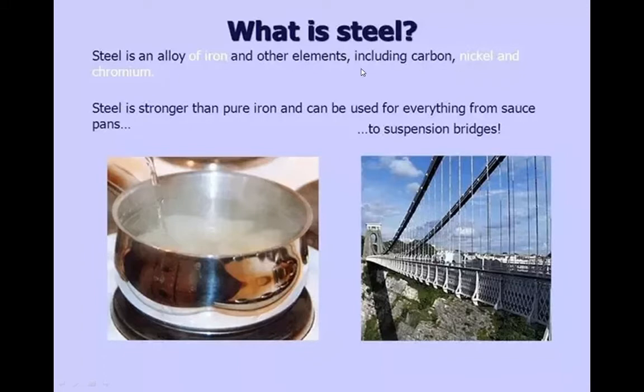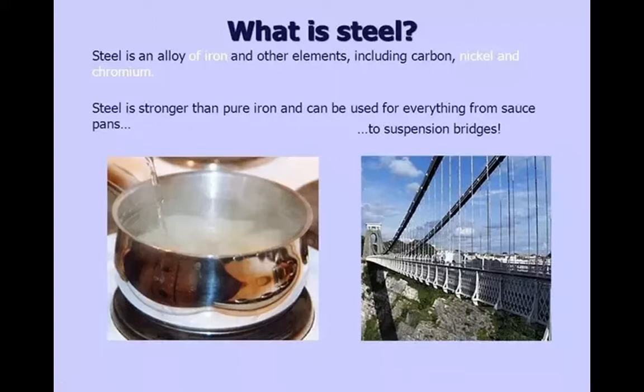These other elements give strength to the original iron, because of that steel becomes stronger. So to make any metal stronger, we can add other elements to it, so that the original metal becomes even stronger.